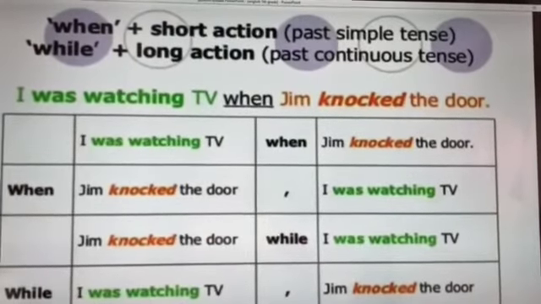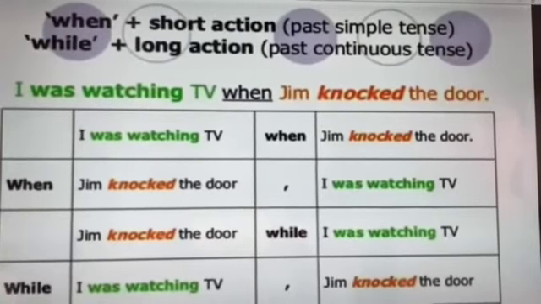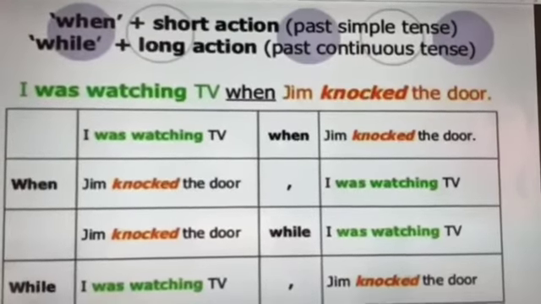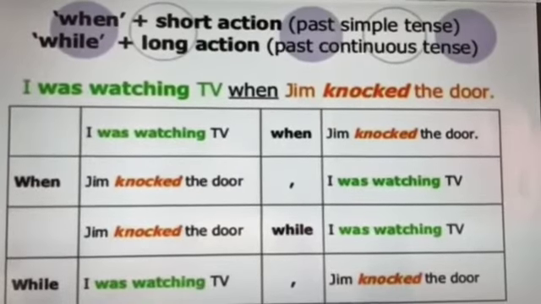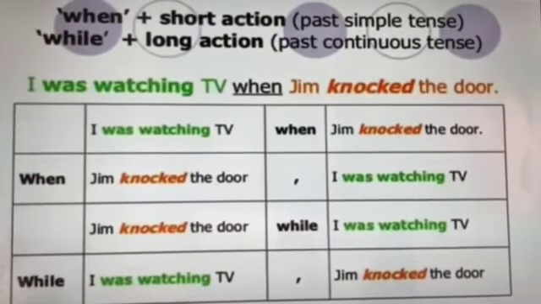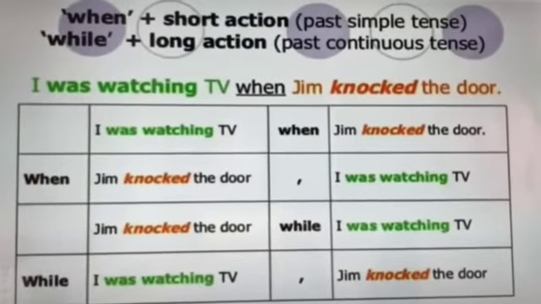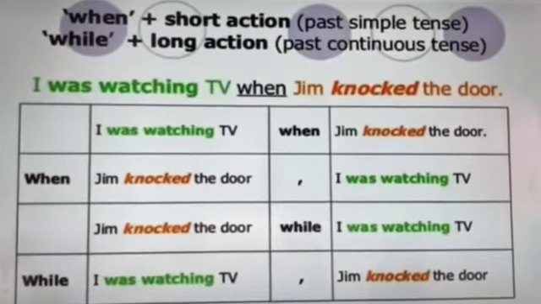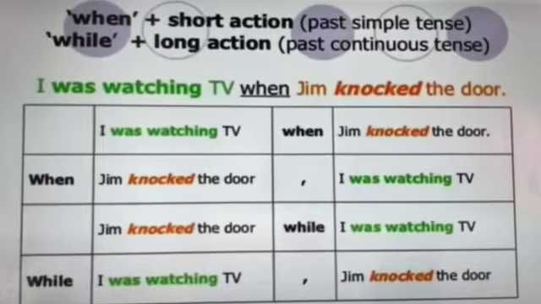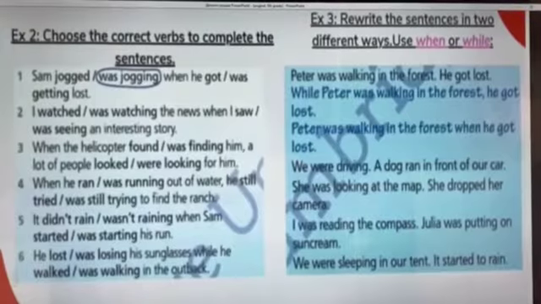And differences between when and while. When plus short action, we use in past simple tense. While plus long action, we use in past continuous tense. For example, I was watching TV when Jim knocked on the door. When Jim knocked on the door, I was watching TV. While I was watching TV, Jim knocked on the door. I hope everything is clear for you.